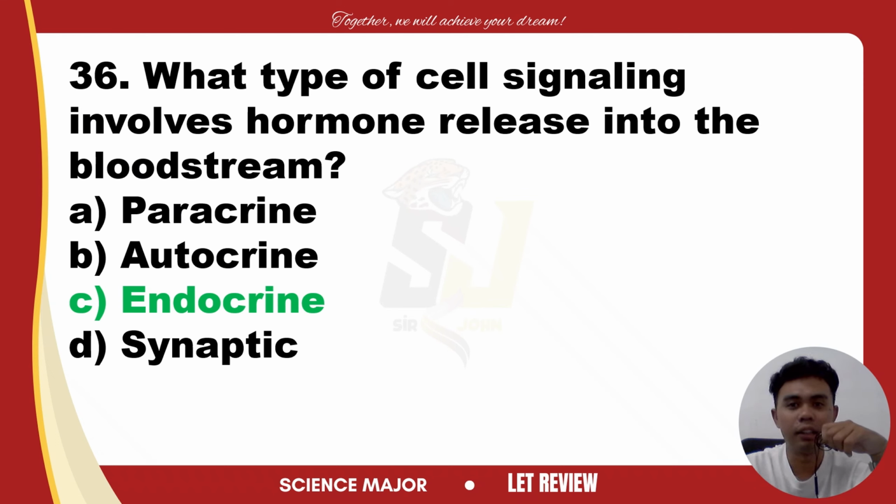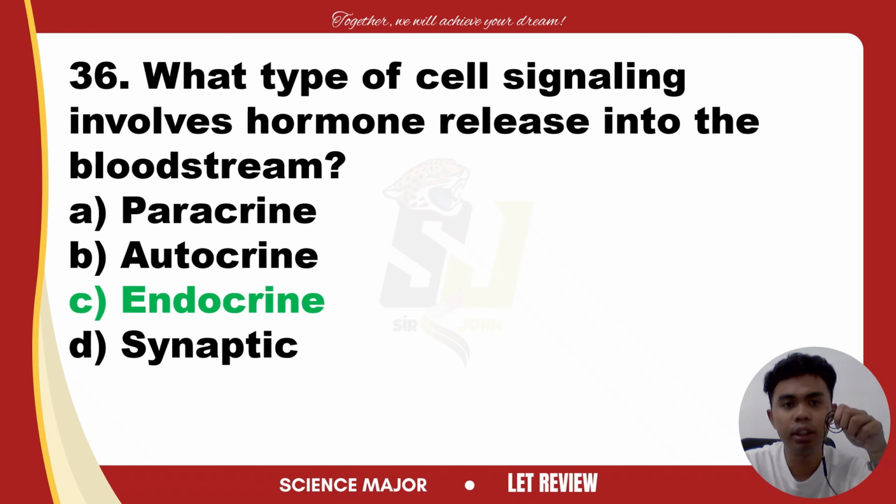All right, so why are the other options incorrect? Let's start with paracrine. The paracrine signaling involves localized signaling. Again, clue word natin kay paracrine, localized signaling. That is where the chemical signals are affected by the neighboring cells within the same tissue. It does not use the bloodstream. So the paracrine signaling does not use bloodstream, kasi localized siya.